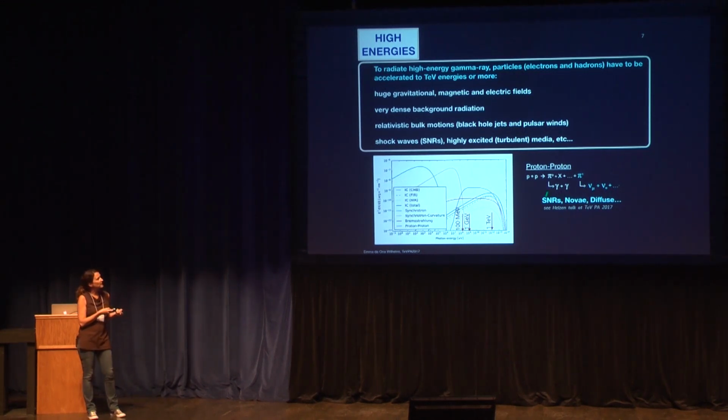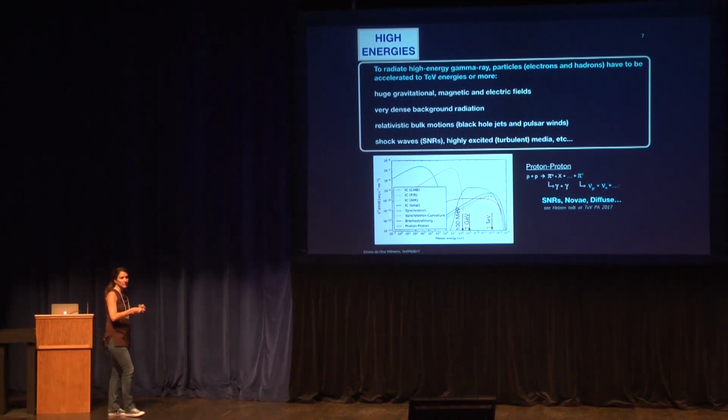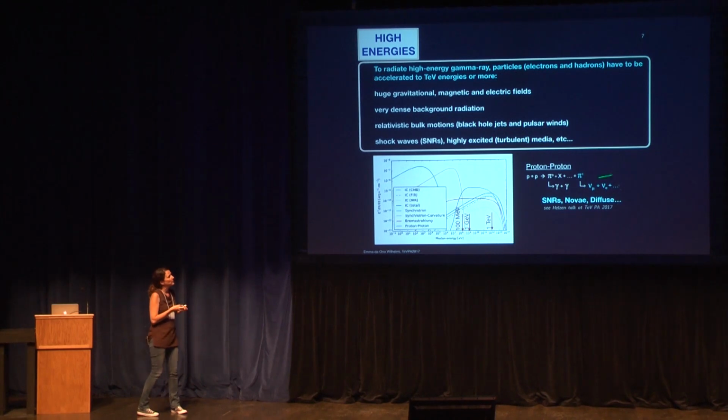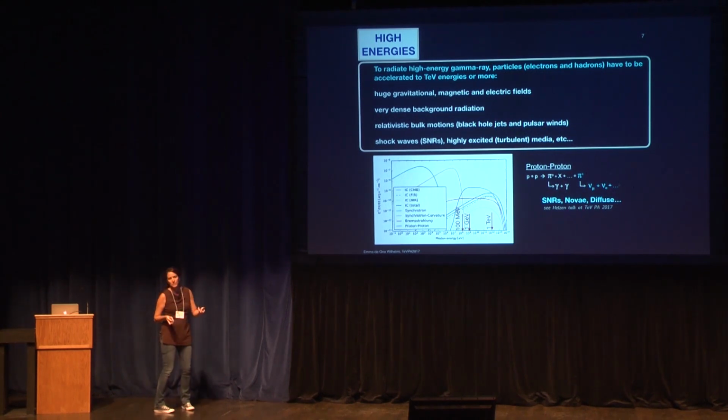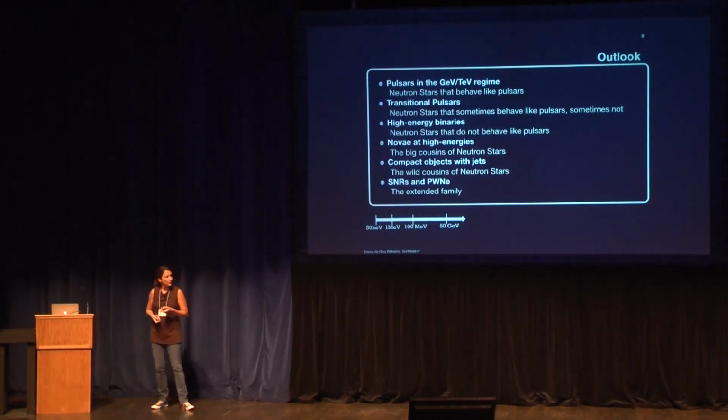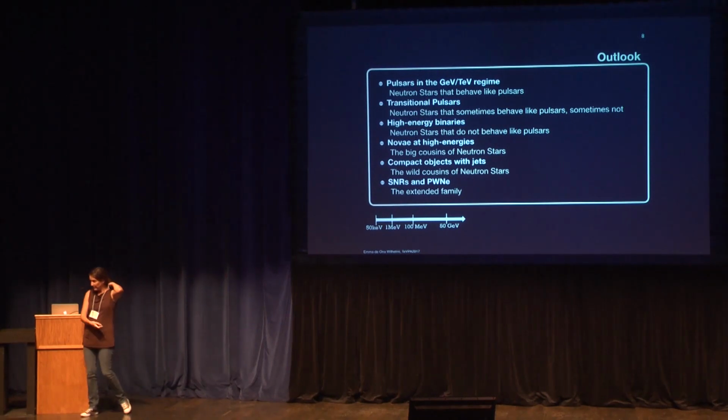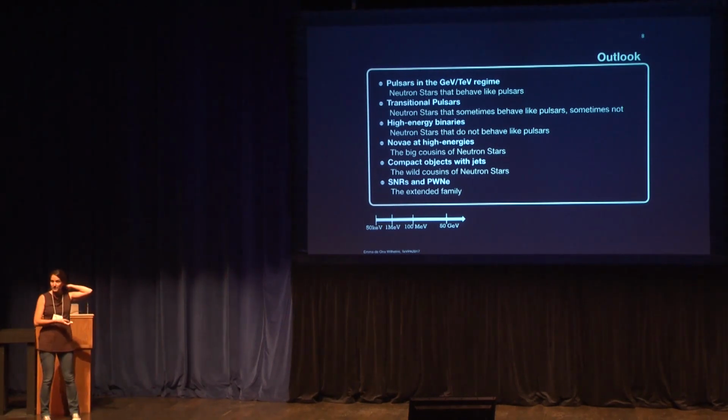The neutral pions quickly decay into gamma-gamma, which reproduces the spectrum of the primary, and the charged pions decay into neutrinos, which you can use as another messenger for deriving information from the same object. And this is particularly important for supernova remnants, for diffuse emission, etc. So this is more or less the radiation, the objects, and the mechanisms we observe.